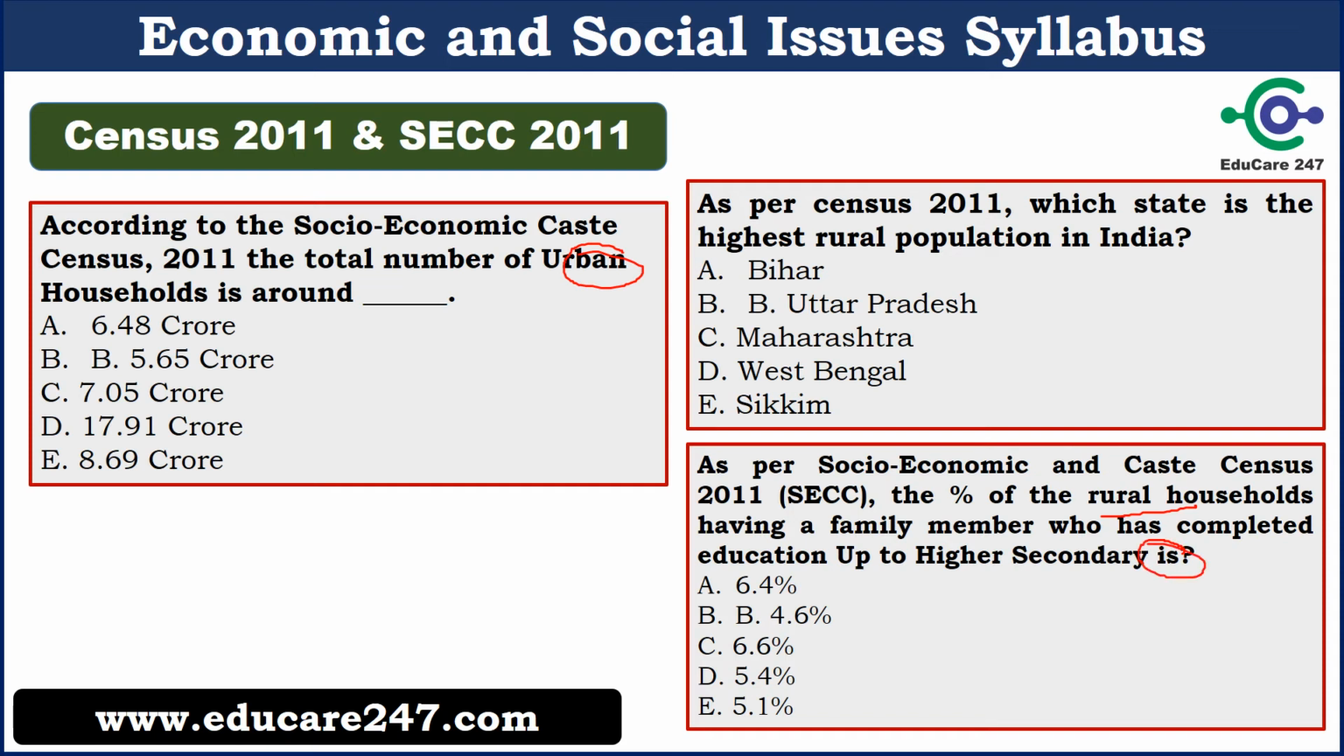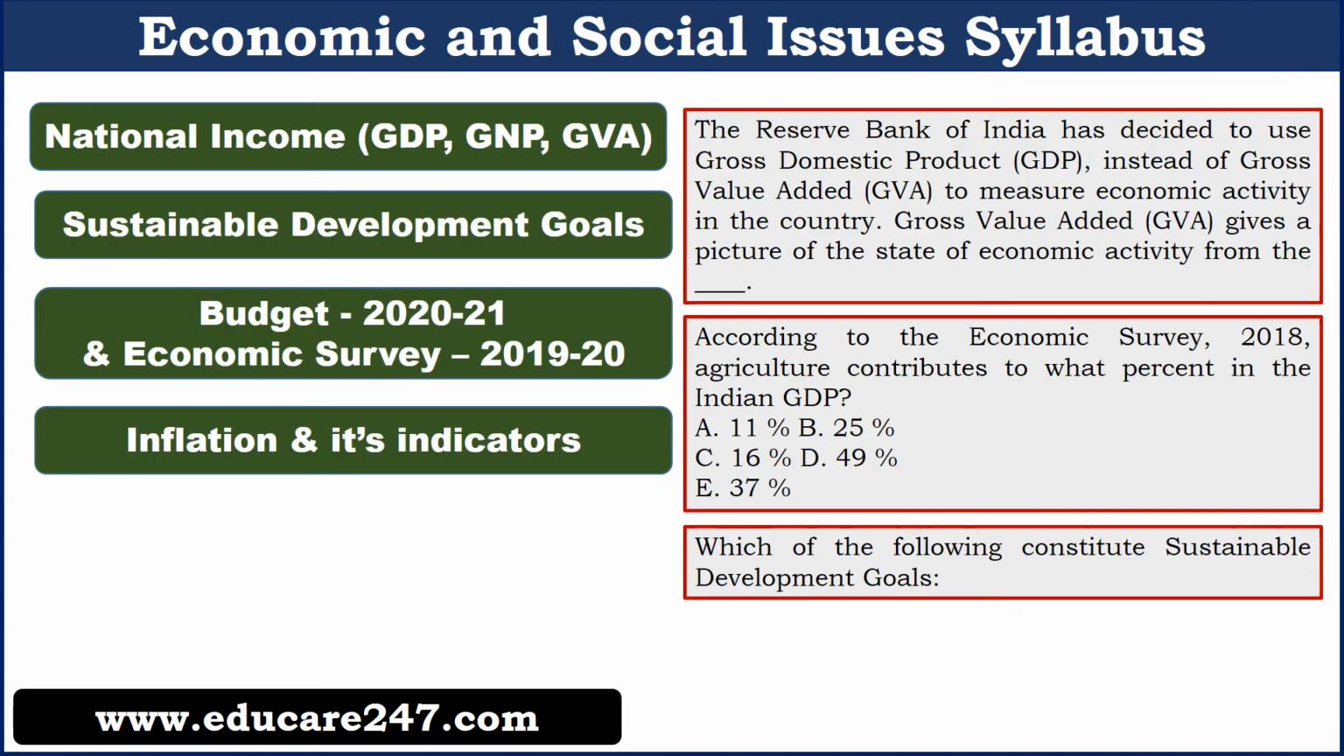So you can see the nature of question, the detailed analysis that has been asked from the census and SECC 2011. So this is a very important section for NABARD Grade A examination. Every year a minimum of 2 to 3 questions will be from these sections. Some other important topics are national income. In this, GDP, GNP, GVA you have to study in a very thorough manner.